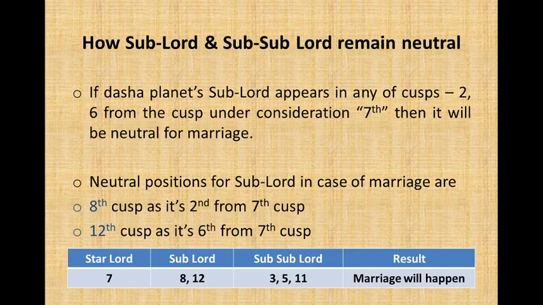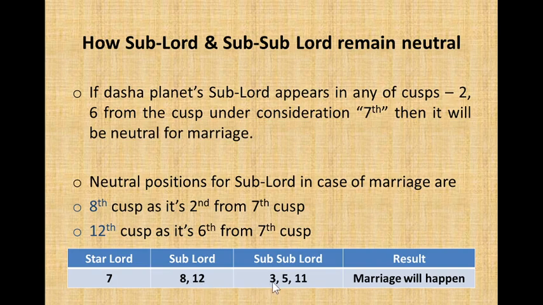How the sublord and sub-sublord will remain neutral. If the Dasha planet's sublord appears in any of the cusps 2, 6 from the cusp under consideration, the 7th, then it will be neutral for marriage. Neutral positions for the sublord in case of marriage are the 8th cusp, as it's 2nd from the 7th cusp, and the 12th cusp, as it's 6th from the 7th cusp. So the area of consideration is the 7th, and if its sublord appears in the 8th cusp or 12th, which is 2nd from the 7th and 6th from the 7th, then it will be neutral.